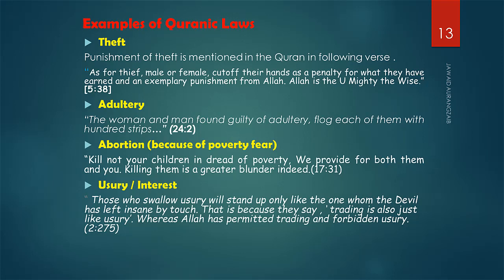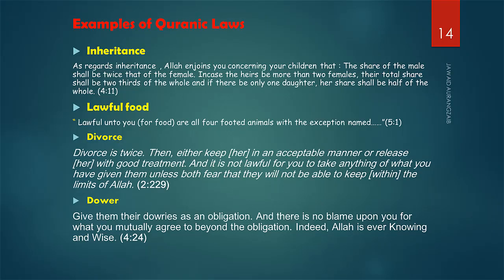One more example can be the laws about inheritance. A list is given in the Quran about the shares of the people, share of son, daughter, father, mother. All the shares are mentioned in the Quran. So laws about inheritance are mentioned in the Quran. Furthermore, you can give the example of lawful and unlawful food, that is mentioned in the Quran on different occasions, like intoxication or gambling, and different foods, different animals, they are prohibited in the Quran. So laws about lawful and unlawful are clearly mentioned in the Quran.